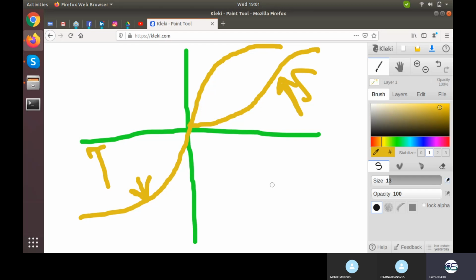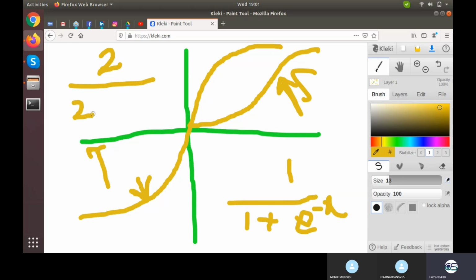What was the function of sigmoid? 1 upon 1 plus e minus x. And what is the function of tanh? 2 upon 1 plus e minus 2x, minus 1, and it goes completely to -1 after this. So what does this mean? It is a kind of scaled sigmoid. It is also known as scaled sigmoid.